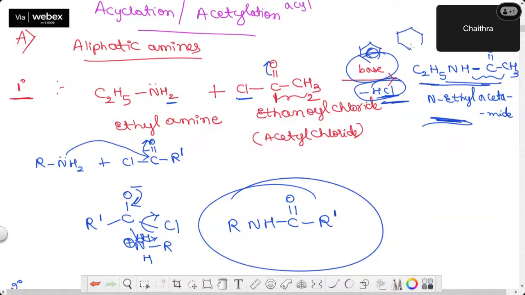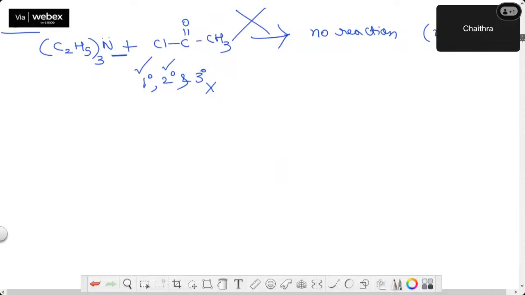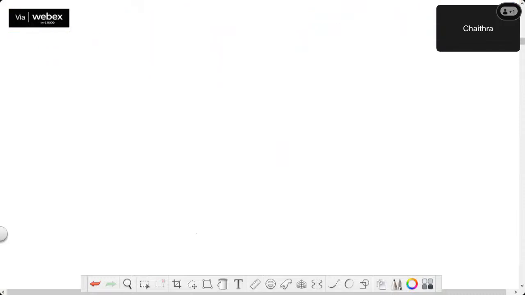It's a base. So acid plus base, what happens? Neutralization, correct? So whatever acid is formed, this base keeps removing that acid, thereby shifting the reaction in the forward direction to increase the yield. Okay, that is the significance. So this is a test between primary, secondary and tertiary amines.